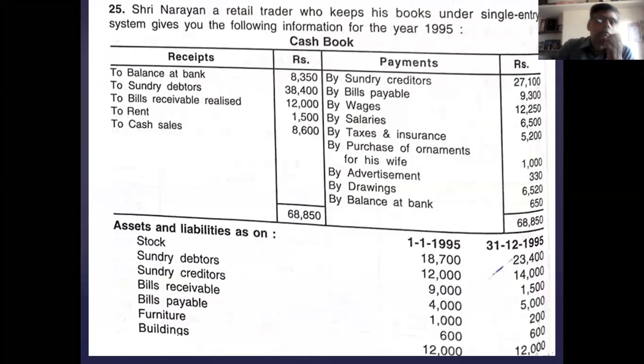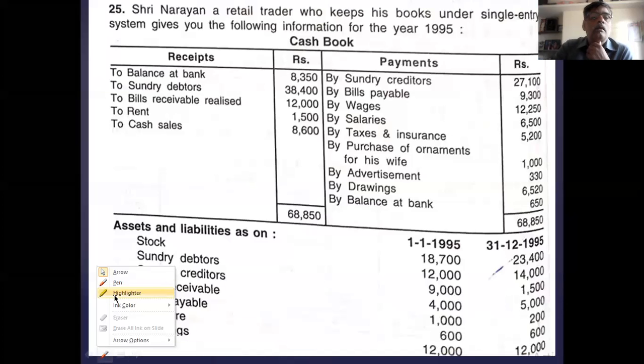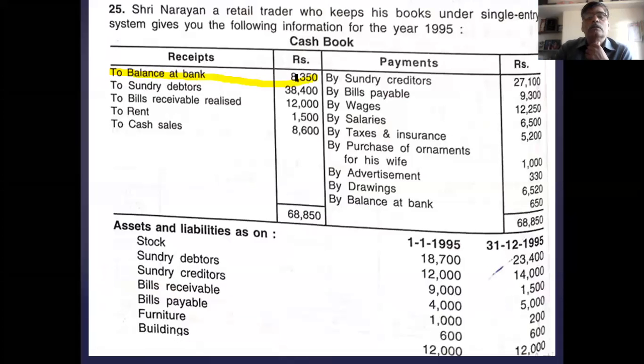First, come to the statement of affairs. In the cash book, the opening balance at bank goes to the opening statement of affairs. Then sundry debtors go to the debtors account, credit side, by cash.